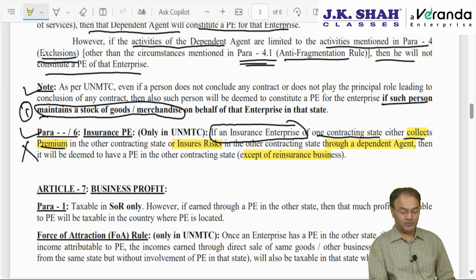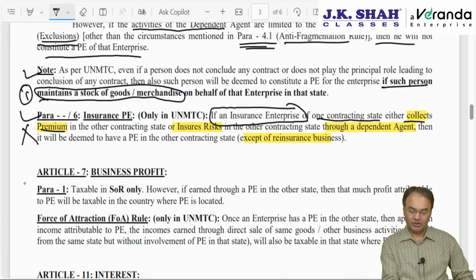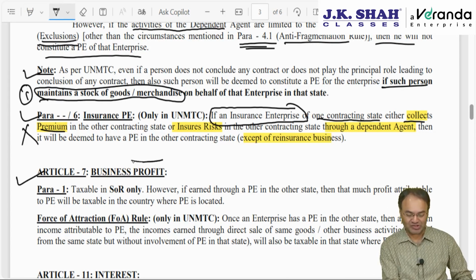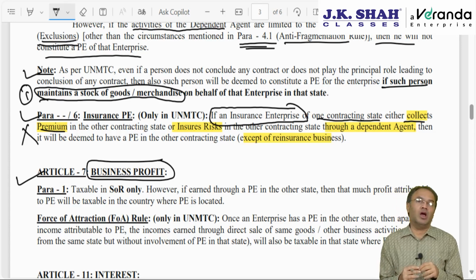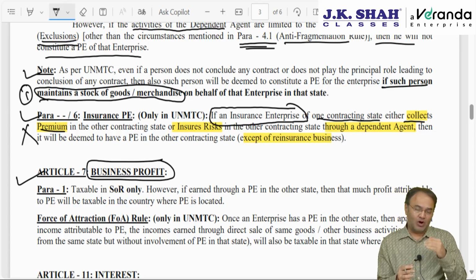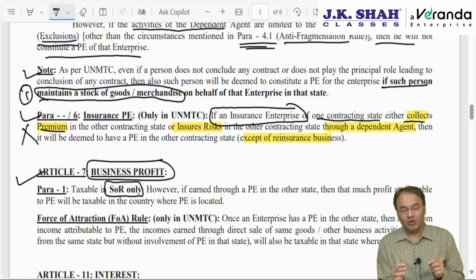Are you clear? Okay, now the next is Article 7, business profit. This is important. Business profit is very straightforward. According to para 1 of the OECD model as well as the UN model, business profits will be taxable only in the state of residence, SOR only.